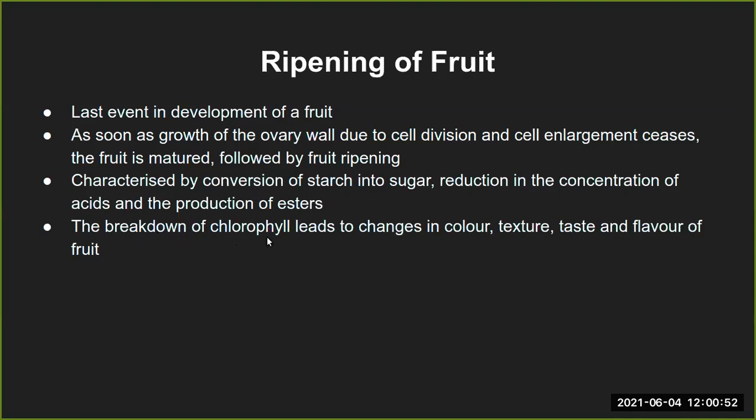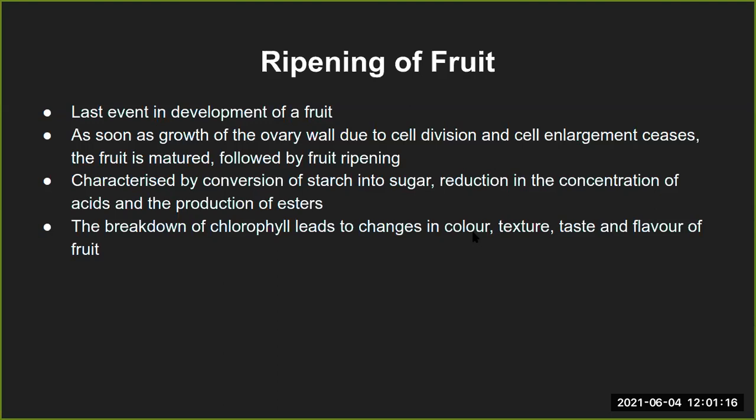The breakdown of the chlorophyll leads to changes in color and texture. Whatever chlorophyll was present in the earlier fruit, or during the fruit development part, will break down and form certain colors, and that is why you see different colors in the fruits. That is just because of the breakdown product of the chlorophyll.